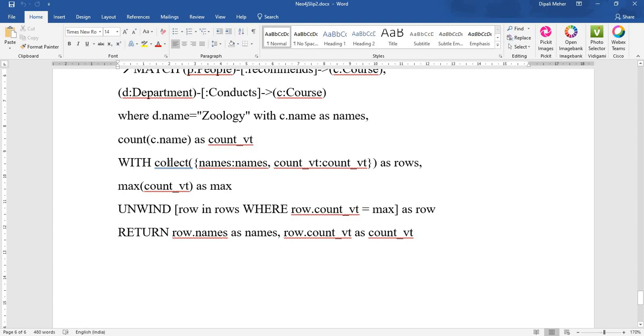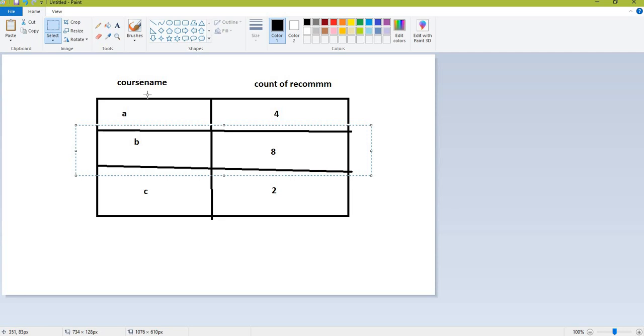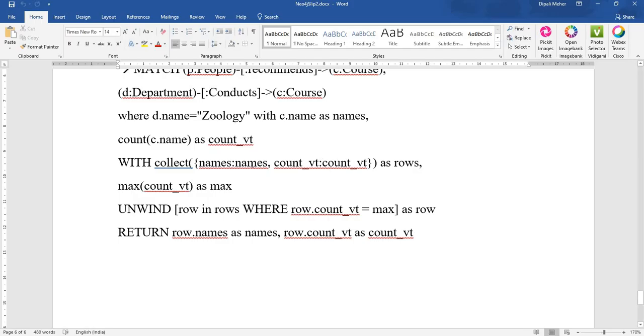Now see here again with collect. What does this collect function contain? Names and count VT. This is the names and this is the count VT. Left hand side is names and right hand side is count VT. So it will collect the names of the department with their recommendation count as rows. The alias used for this collect is rows. Now from these rows, what do you want to find out? The maximum row. So max of count VT. You want to find out the maximum count as max. The same name is used.